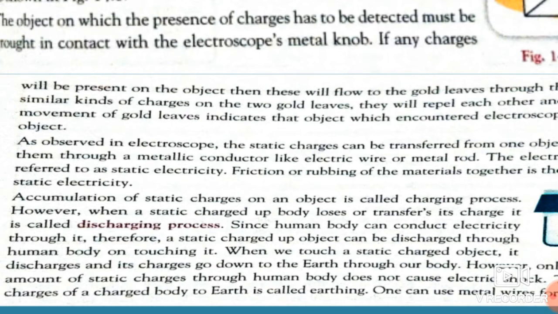Suppose there is an object which possesses certain charge and we touch it, that object gets discharged and its charges go down to the earth through our body. The charges come to us, but through our body they go to the earth.